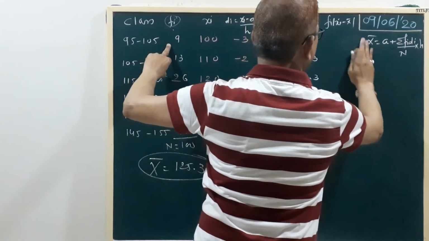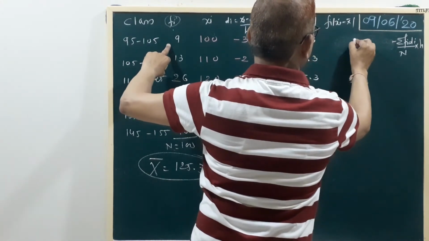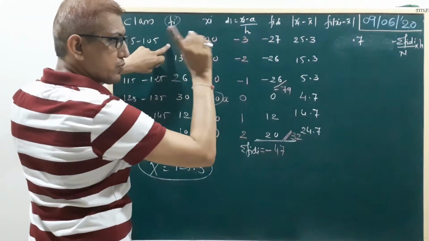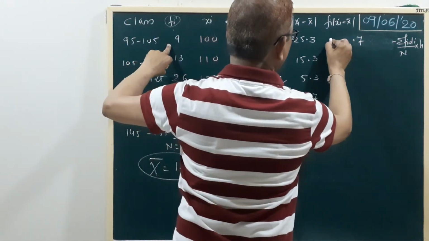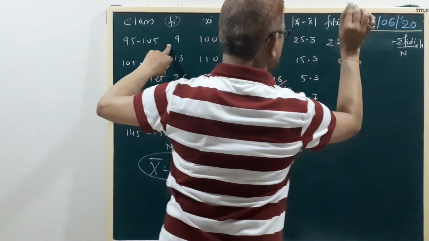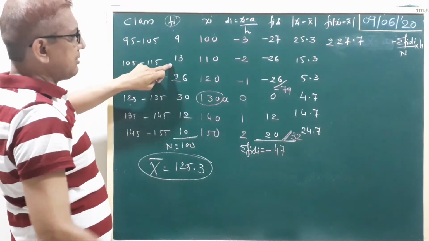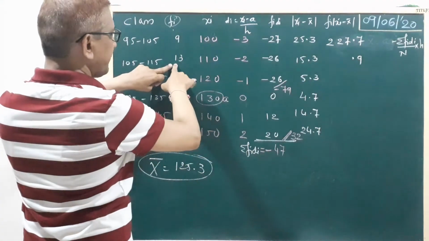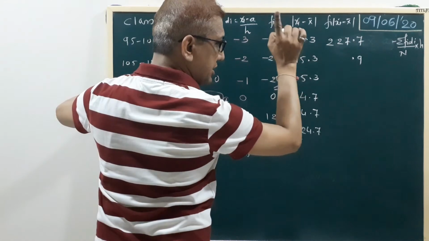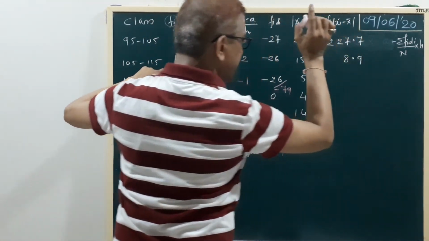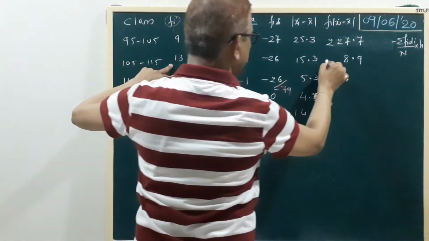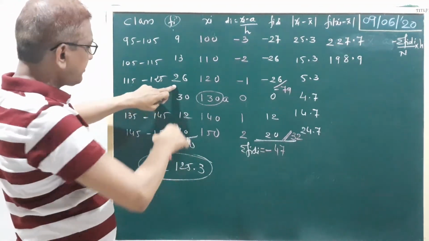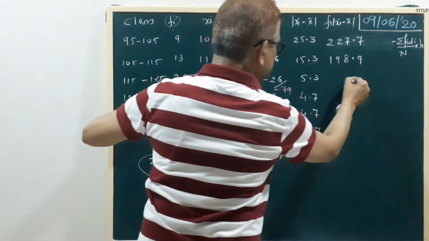We write here 27. 25 9s are 225 plus 2, 227. Clear? 13 table. 13 3s are 39, 3 carry on. 13 5s are 65 plus 3, 68, 6 carry on. 13 1s are 13 plus 6, 19. 26 table.